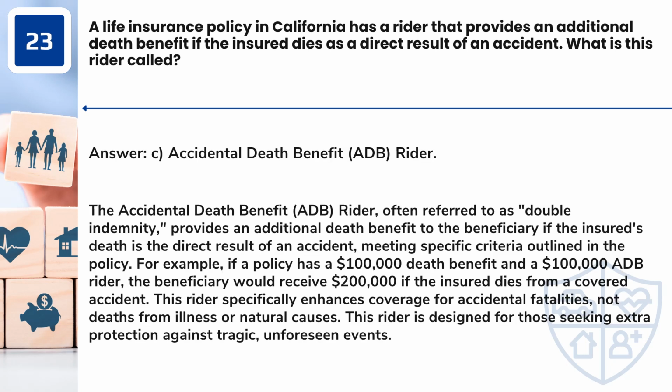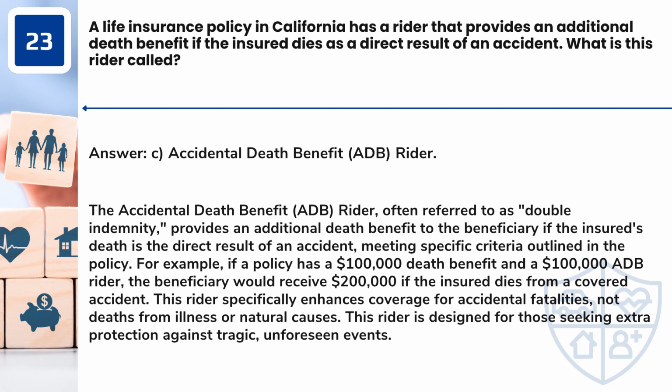Answer: C. Accidental death benefit, ADB, rider. The accidental death benefit, ADB, rider, often referred to as double indemnity, provides an additional death benefit to the beneficiary if the insured's death is the direct result of an accident, meeting specific criteria outlined in the policy.